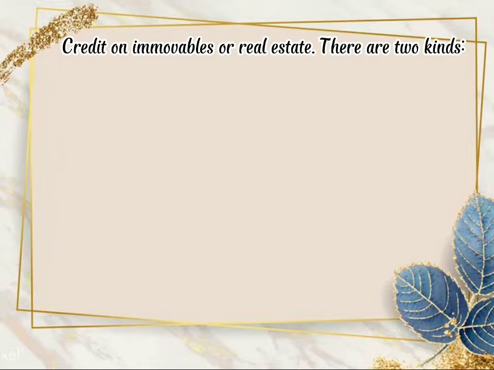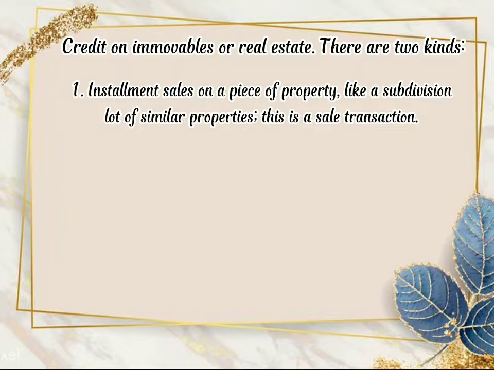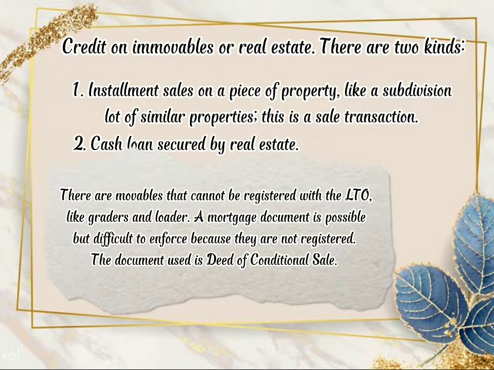Credit on immovables or real estate. There are two kinds. 1. Installment sales on a piece of property like a subdivision lot or similar properties. This is a sale transaction. 2. Cash loans secured by real estate. There are movables that cannot be registered with the LTO, like graders and loaders. A mortgage document is possible but difficult to enforce because they are not registered. The document used is a deed of conditional sale.